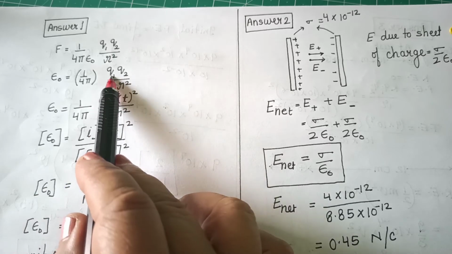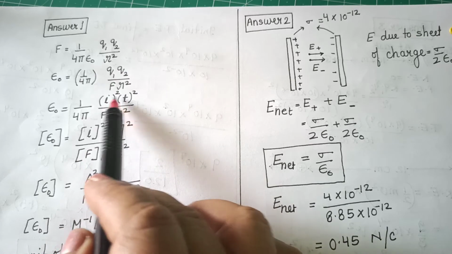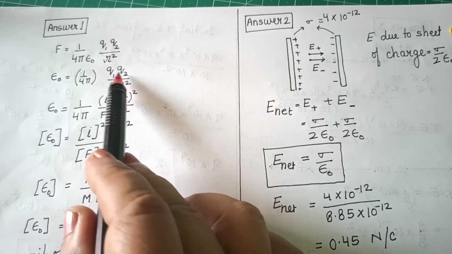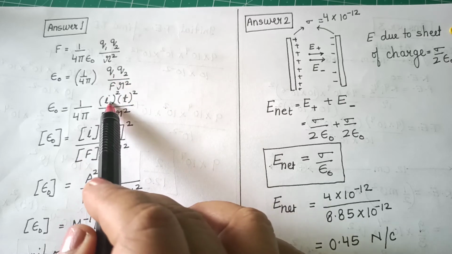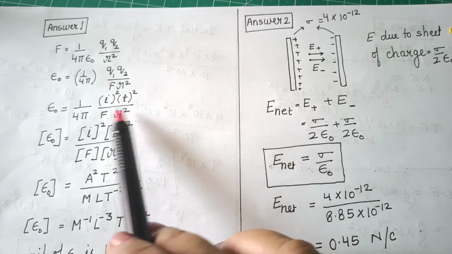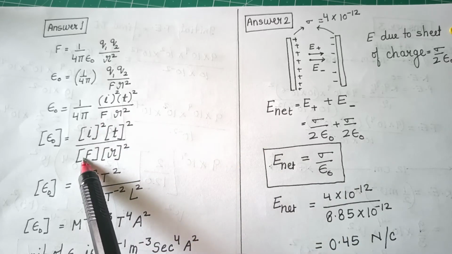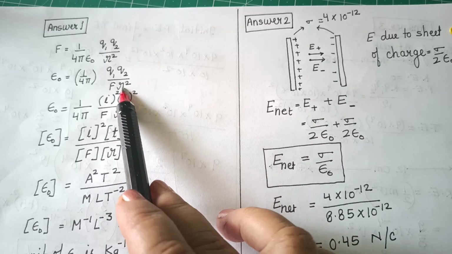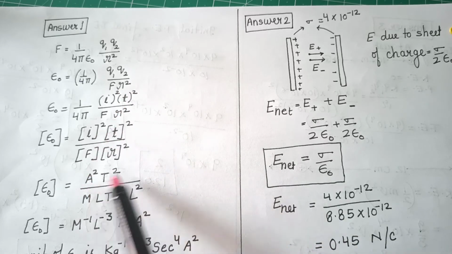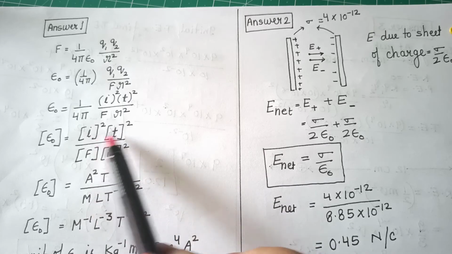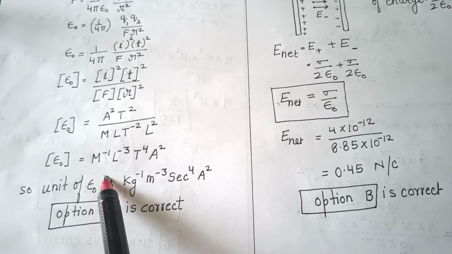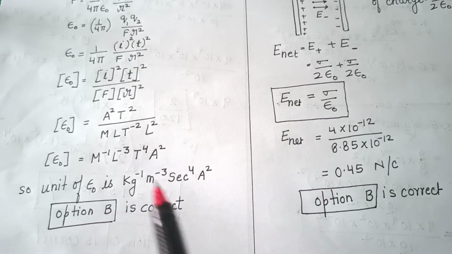So it doesn't matter whether it's Q1 or Q2, the units will be ampere square, second square. So for dimensions of Q1 and Q2, this is the dimensions. Then dimension of force, we remember MLT minus 2, and dimension of R square is L2. So place the dimensional formula of each of the quantities and simplify, and you will get this one. So option B is correct.